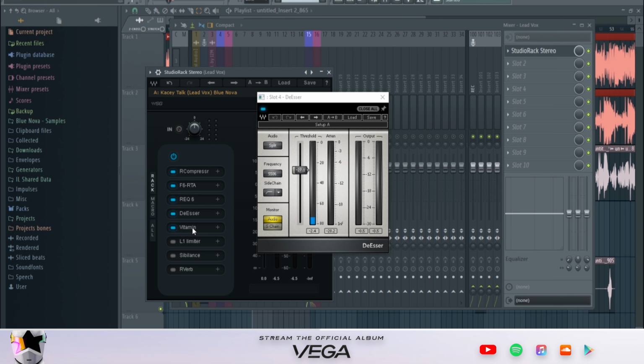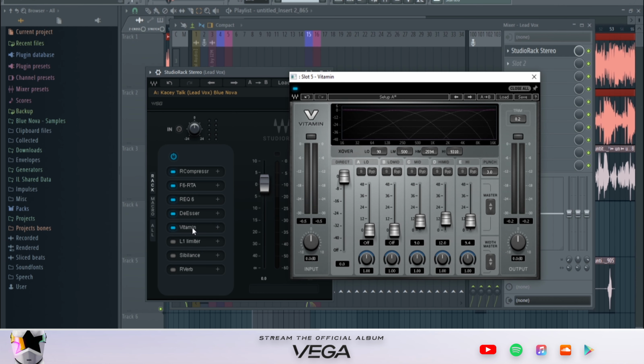After that, we're moving to using Vitamin. Vitamin is basically an exciter that I use to boost some more frequencies in the vocal so that it's sitting well in the mix. So after loading the Vitamin plugin, you just want to boost it to around these levels. So this is what it sounds like.